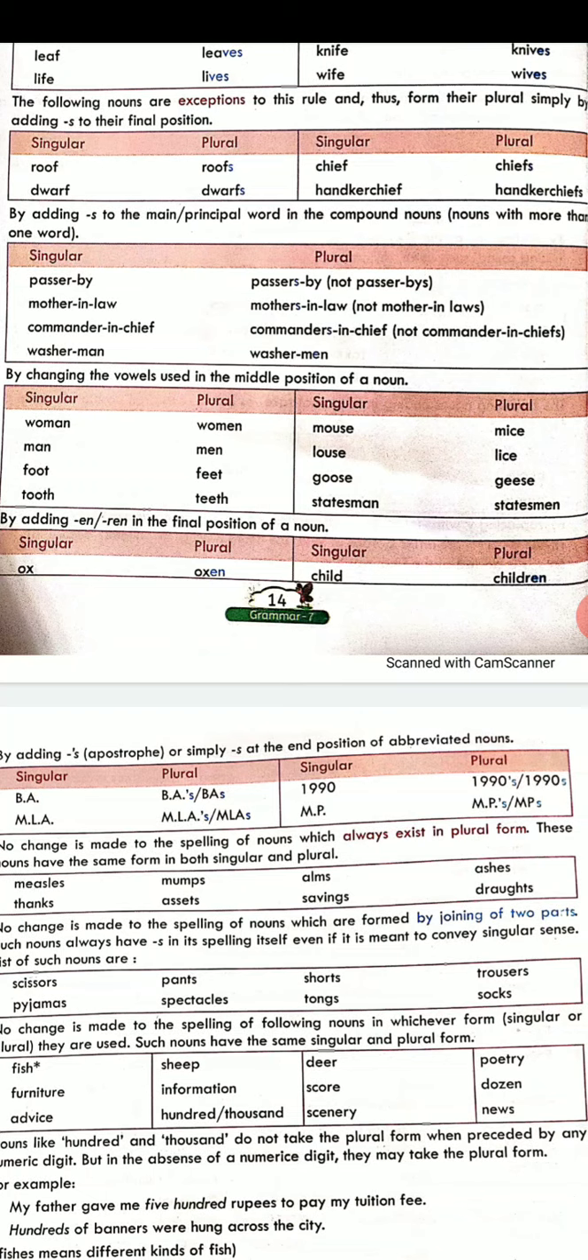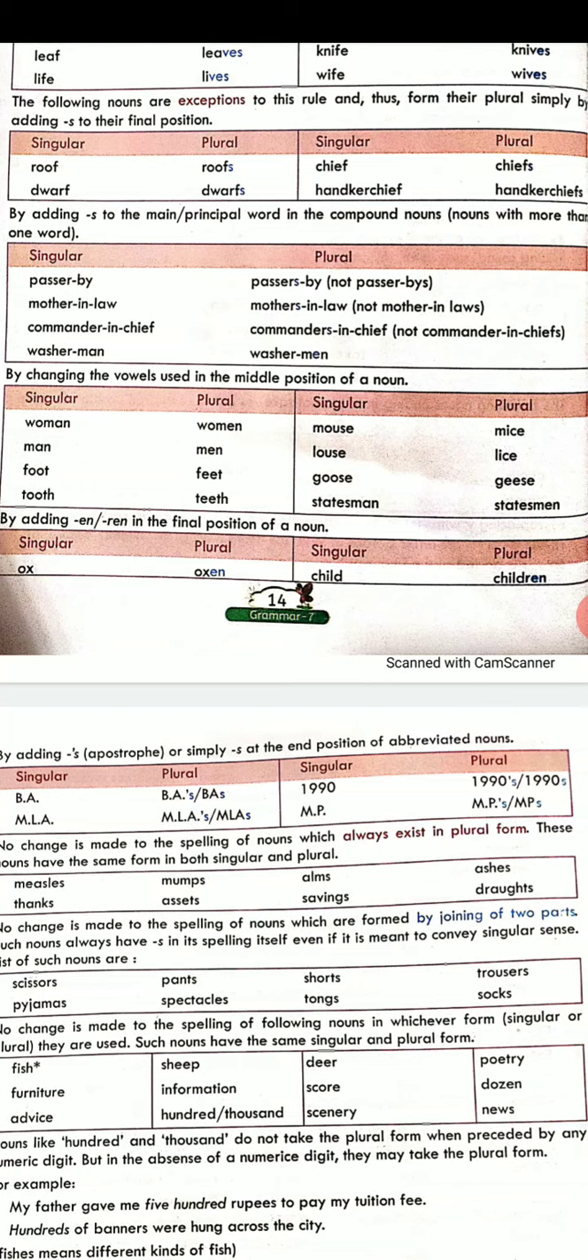Then, another way of changing from singular to plural is when you change the vowel which is used in the middle of a word or a noun. Like you can see the example of man. There is a vowel in between, that is A. You will just change the vowel and make it E. The plural will be there, men.